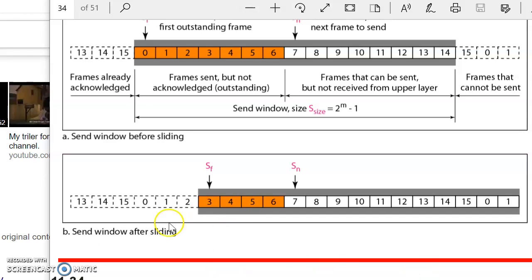Then see, this is diagram B, the send window after sliding. This is one group, 3, 4, 5, 6, where SF is the first outstanding frame and the next frame to send is SN. So these frames are sent but not acknowledged, these frames can be sent but not yet received from the upper layer, and these frames are the frames already acknowledged.